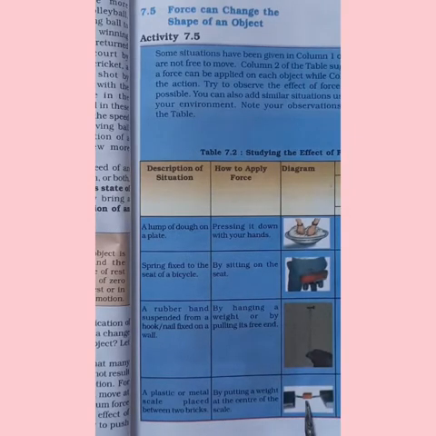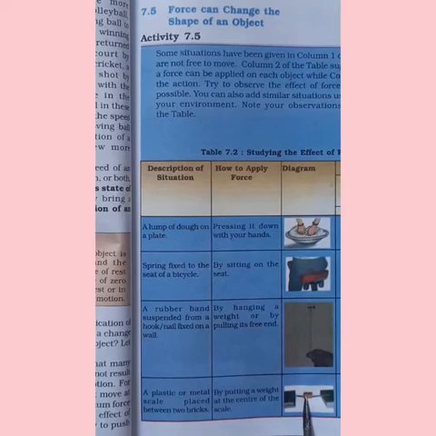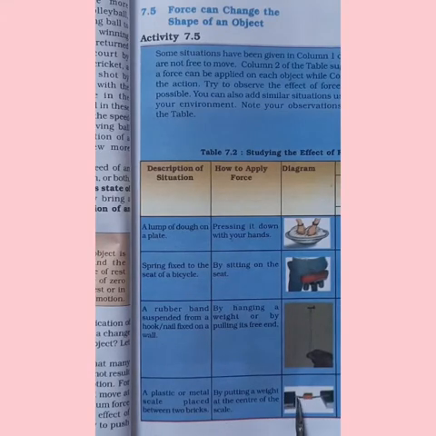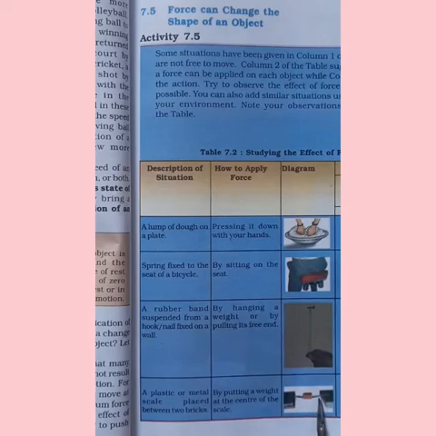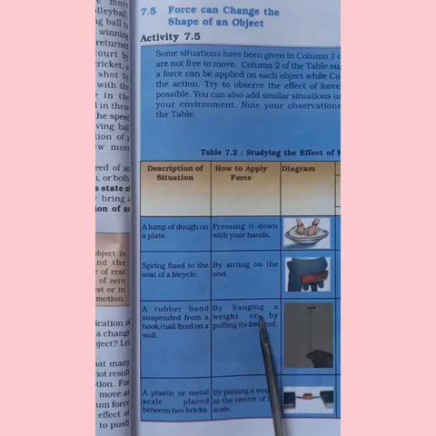The next example is a plastic or metal scale placed between two bricks. How to apply force? We have to put a weight at the center of the scale. When weight is placed at the center of the metal scale, of course, you have applied force. So, what is the result then? The scale will change its shape. So, from these examples, we can conclude that when force is applied on objects, it will change its shape.